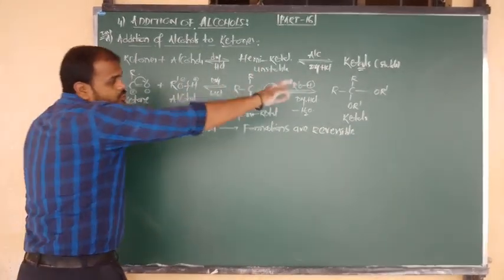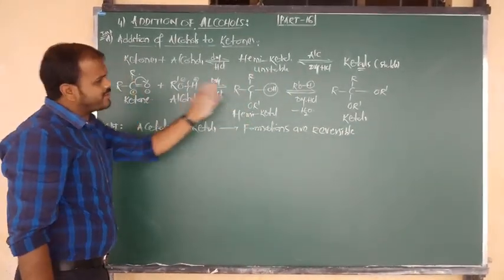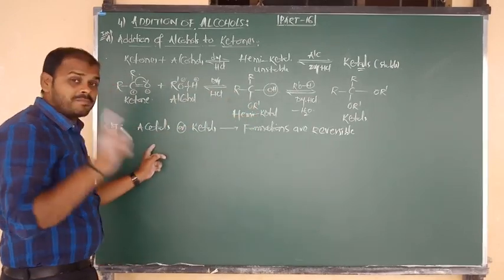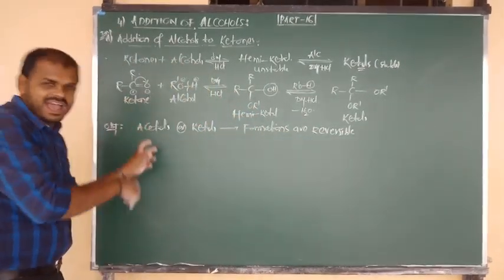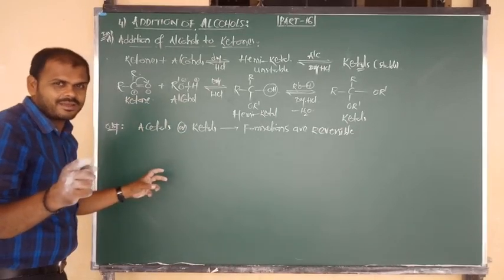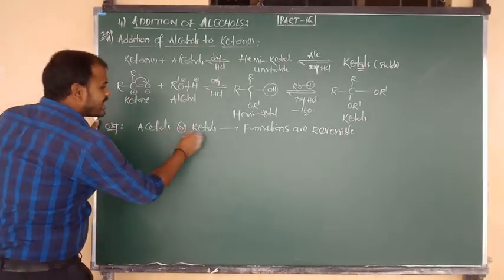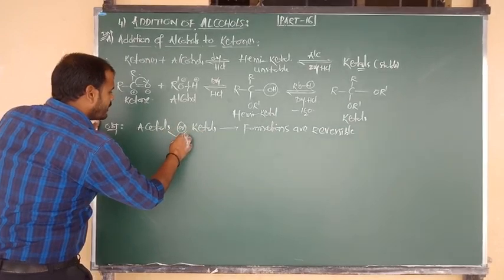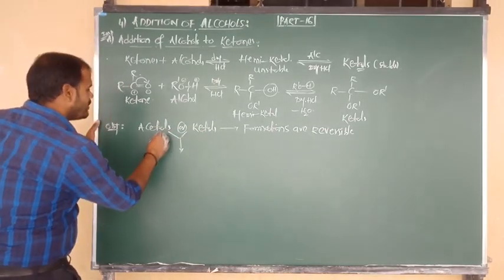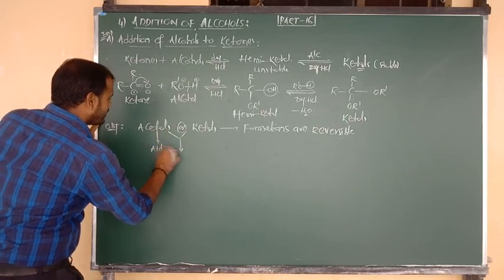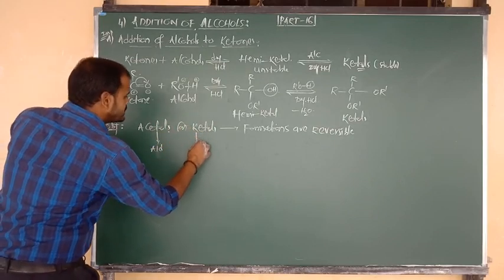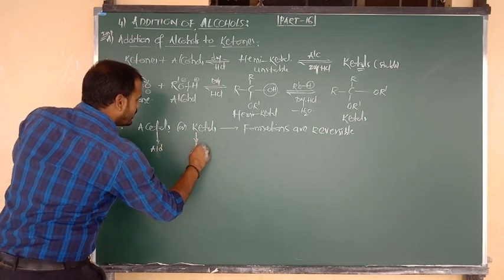That means acetal can be converted back into aldehyde, and ketal can be converted back into ketone.